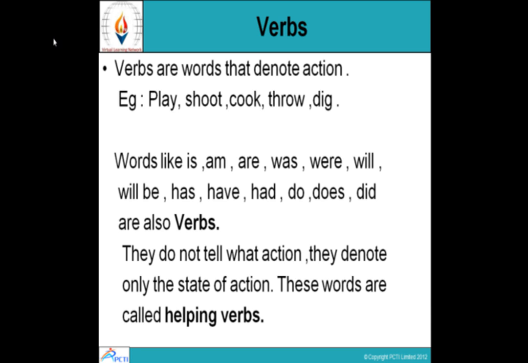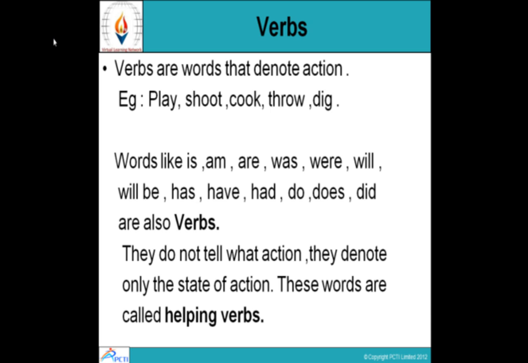Coming to verbs, action words, words that denote action, and their name in grammar is verbs. So verbs are words that denote action. Example, play, shoot, cook, throw, dig.